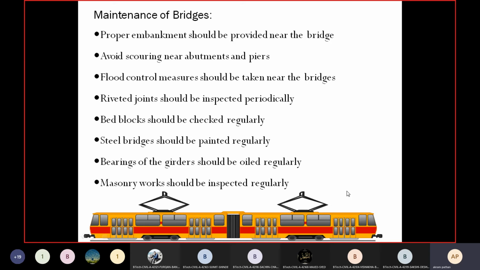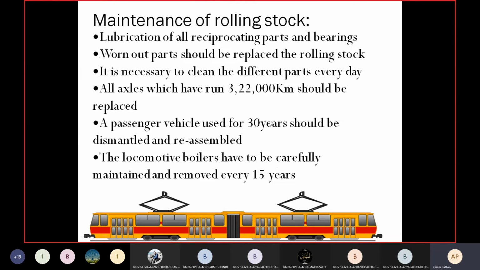if the railway track is there on the bridges across the river, then we have to do this activity. If we don't mind about this maintenance, what will happen? Accident will happen. So to avoid the accident of the railway, we have to maintain the bridges also, near the rivers. Then the another important thing we should consider is the maintenance of the rolling stock.